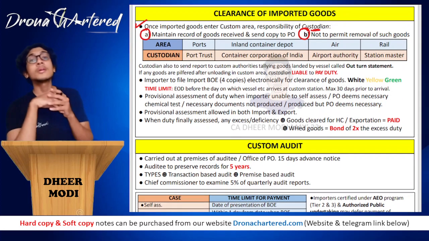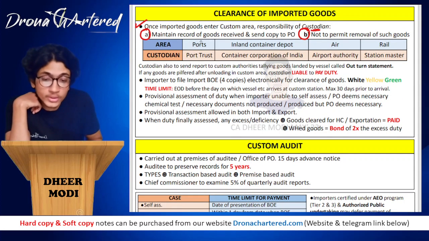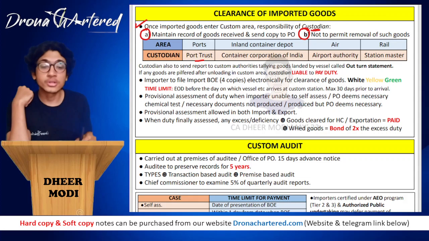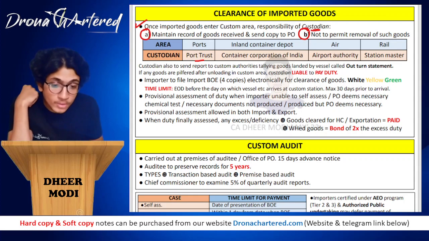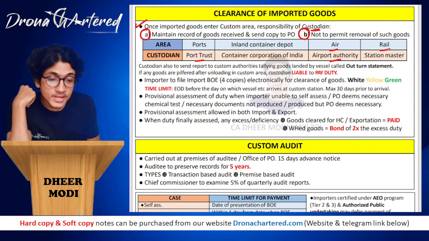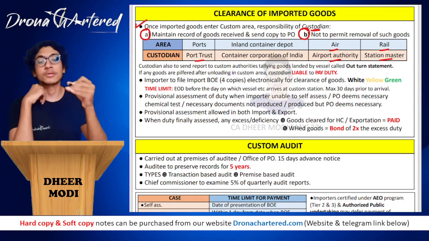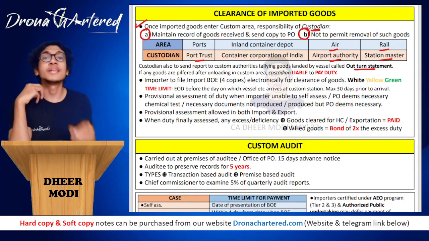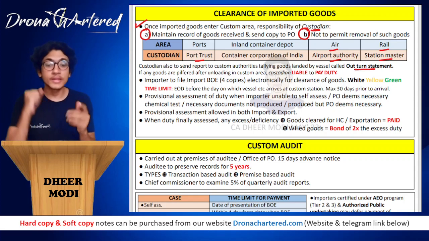Okay. So now what is a custodian? You will ask. In case of ports, it is the port trust. In case of an inland container depot, the custodian is CONCOR, that is the Container Corporation of India. If you are doing it by air, then it is the airport authority, and if it is by rail, it is the station master. So this is your custodian. The custodian also sends a report to customs authorities tallying goods landed by vessels, called the out turn statement. So they will also tally these figures that they get.